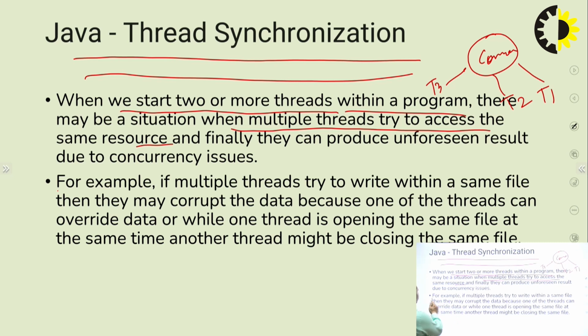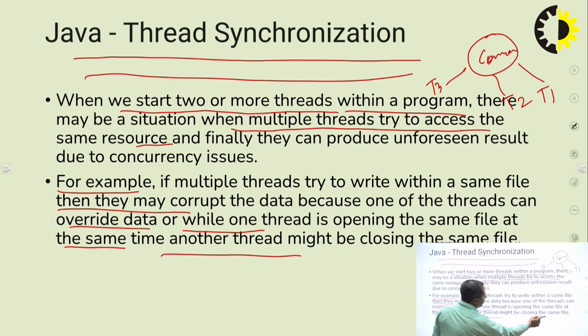For example, if multiple threads try to write within the same file, then they may corrupt the data because one of the threads can overwrite data, or while one thread is opening the same file, another thread might be closing the same file.